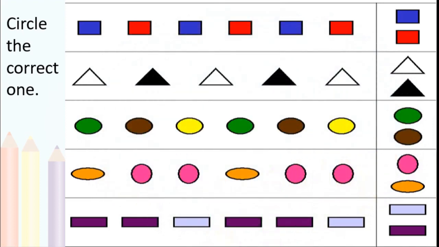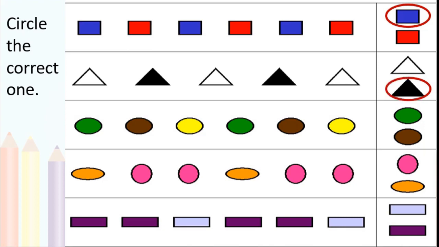Circle the correct one. Again we can see here a pattern and the answer is given here. We have to circle the proper answer. See here blocks are there. Blue block, red, blue, red, blue, red, and that should be blue. Right? Very easy. This is AB. In the second one also triangles are there. One empty, one black colored, and one white you can say. And again the second one is black colored. AB. So the last one is white colored. So our answer should be black colored.